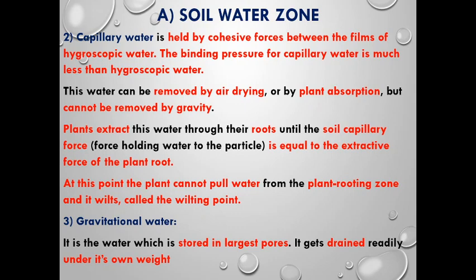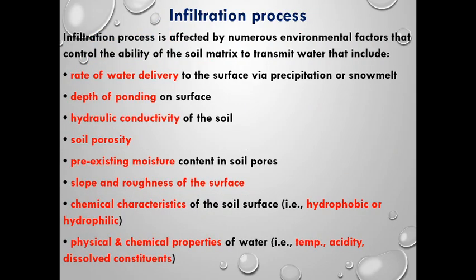Next comes gravitational water. The name itself says that due to gravity the water will be pulled down to the water table. It drains readily. The process of rainwater seeping from the soil water zone, or zone of aeration, to the water table, or zone of saturation, will be called the infiltration process, which means the seepage of water from the top surface of the earth to the water table.